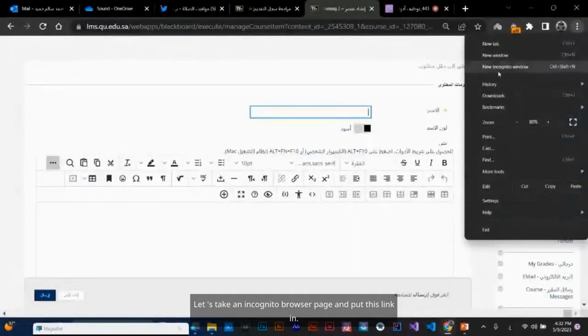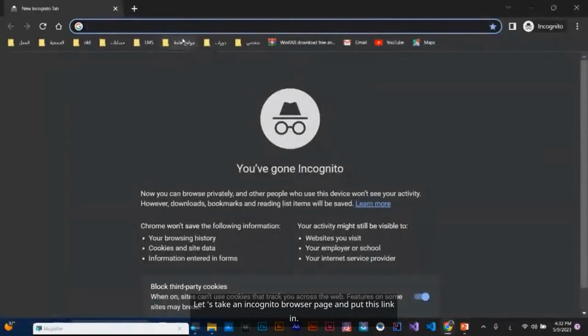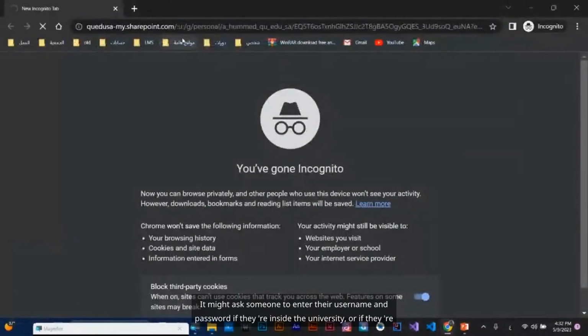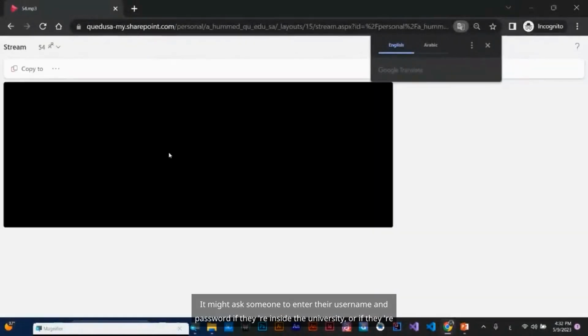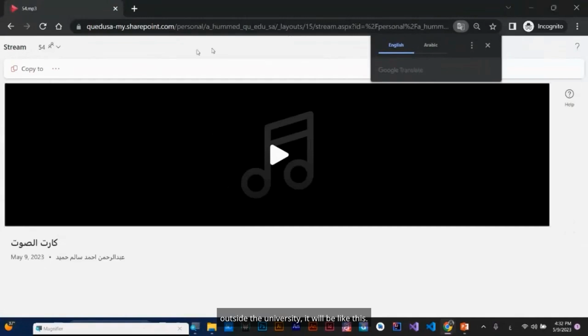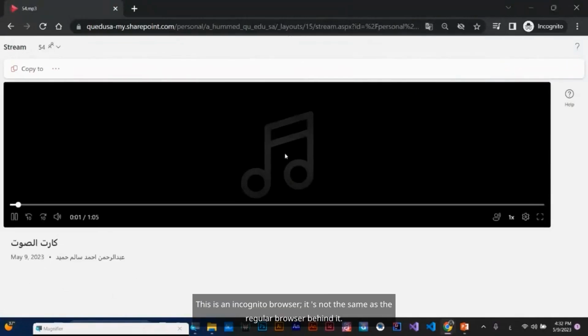Let's take an incognito browser page and put this link in. It might ask someone to enter their username and password, if they're inside the university or if they're outside the university. It will be like this. It showed the sound card. The sound card audio is unfamiliar. This is an incognito browser.